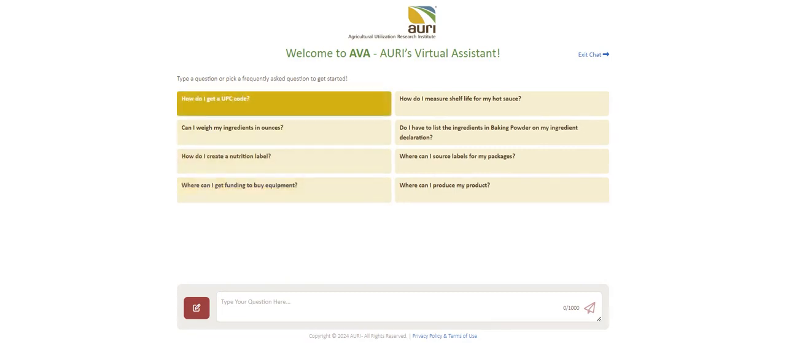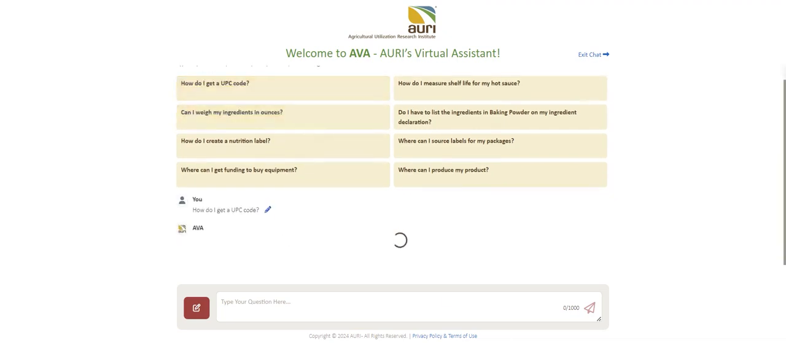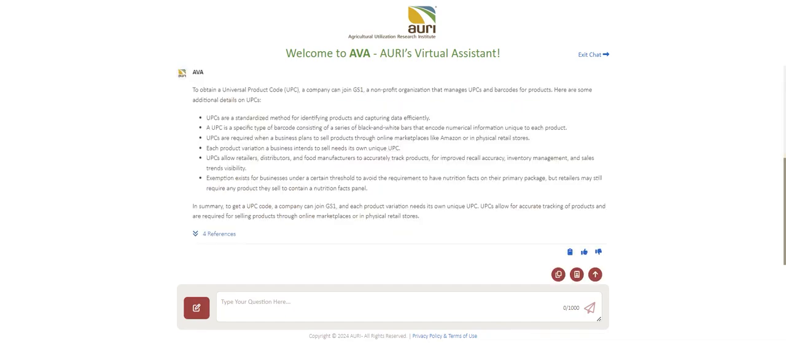For example, how do I get a UPC code? Your response is now being generated. You can also ask a follow-up question for more details about UPC codes. Please ensure to provide proper context when framing a question or following up questions, as it helps generate more relevant responses. For example, are there other options besides GS1 US to get a UPC code?